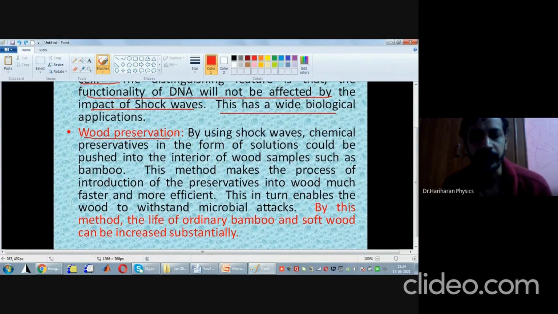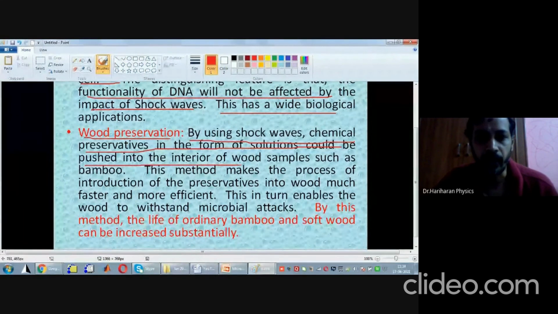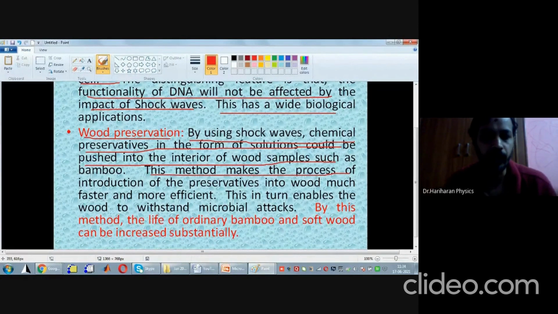Now the next question is, how can you push these chemical preservatives inside the wood fast? That's the question. How is that done? By using shock waves. By using shock waves, chemical preservatives in the form of solutions could be pushed into the interior of wood samples such as bamboo. This method makes the process of introduction of preservatives into the wood much faster and more efficient. This in turn will enable the wood to withstand microbial attacks.